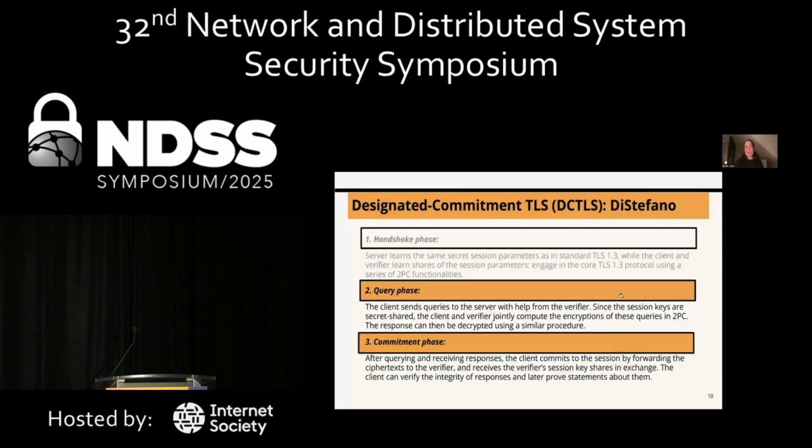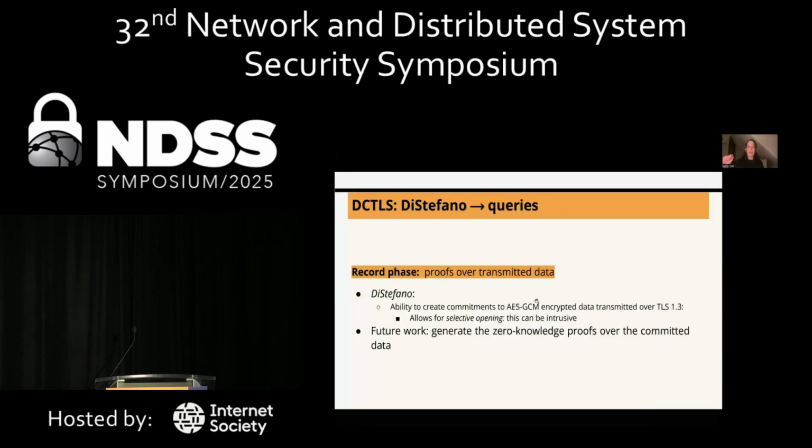Okay, and as I told you, essentially what we have in this protocol is a handshake phase, query phase, and commitment phase that happens in parallel, because as I explained, you also have to commit to those specific messages. And you also have a query phase because during the record layer phase, what you do is query for specific data that you know exists on that server, and the server replies to them. And in the record layer phase, just as in the handshake phase, you receive these messages from the server and you commit to them to the verifier. Once the verifier has committed to them, then the verifier reveals the share of the key, and only then the client can decrypt those specific messages.